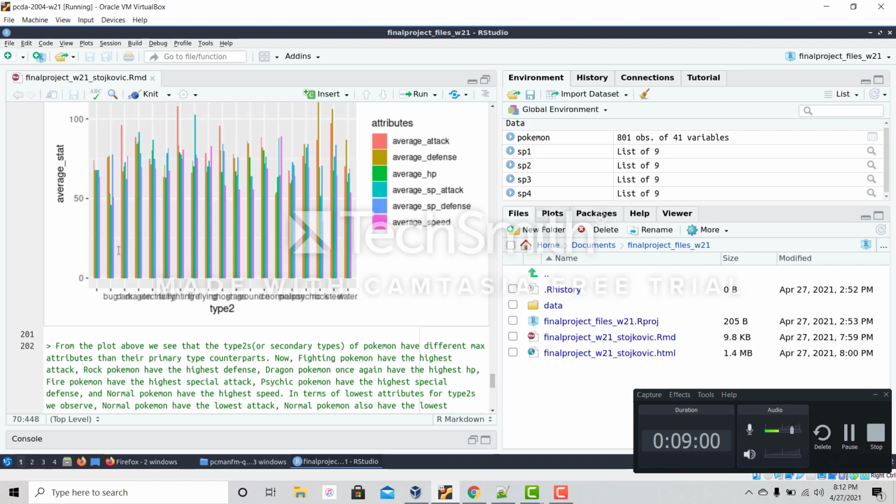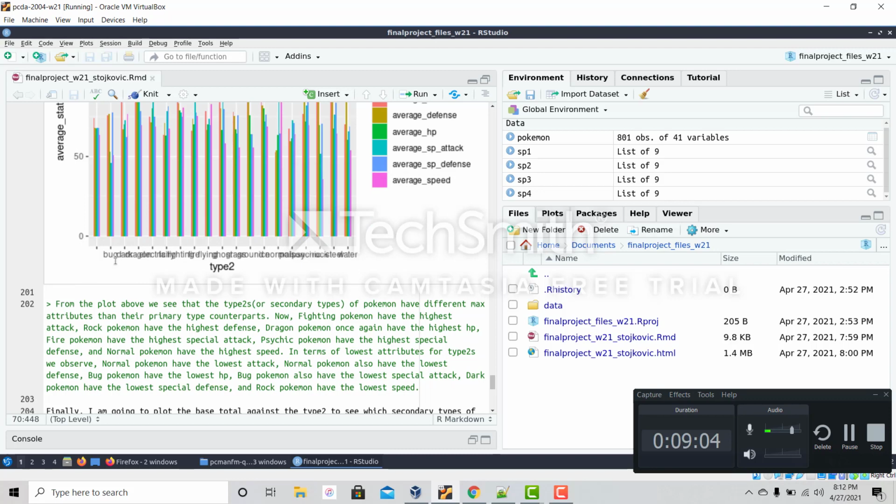Now, in terms of lowest attributes for the type 2s, we observe that Normal Pokemon have both the lowest attack and lowest defense. Bug Pokemon have both the lowest HP and lowest special attack. Dark Pokemon now have the lowest special defense, and Rock Pokemon now have the lowest speed.